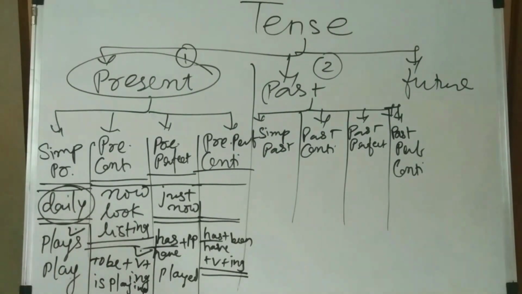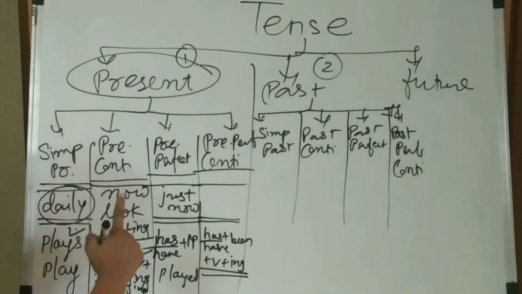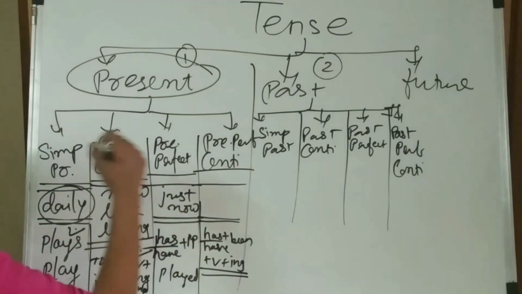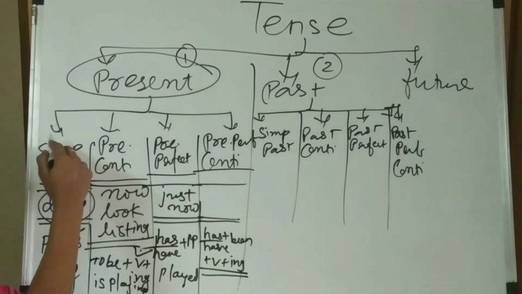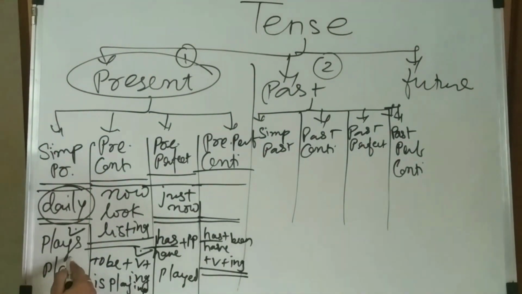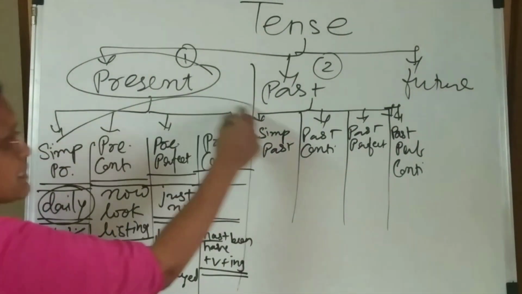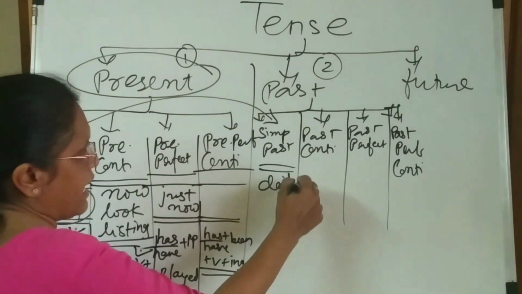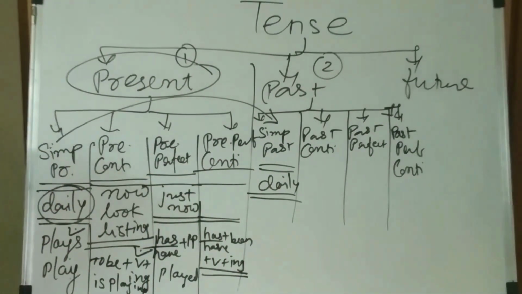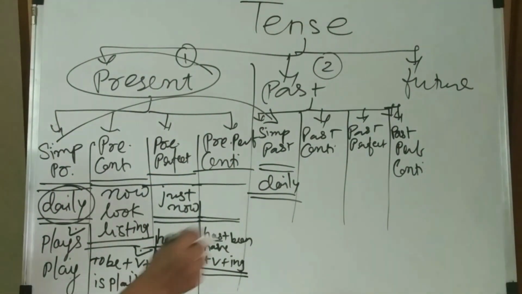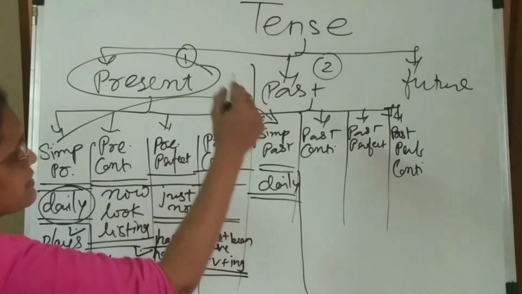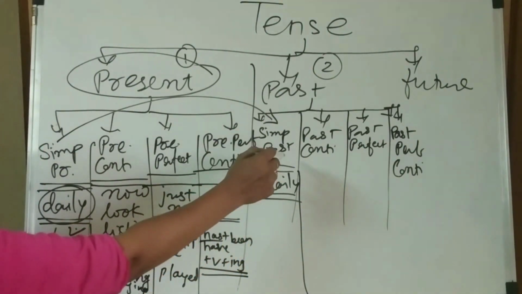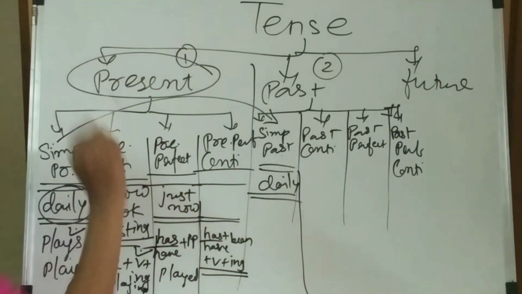Now we are discussing the past tense. Every tense has the same continuous manner with this one. If we say simple present tense, then it is daily action. The same is that simple past is also daily, but in the past. Action daily, that means the action is routine, daily routine is always with the simple present, simple past. But when we think about past, then it will be daily in the past.